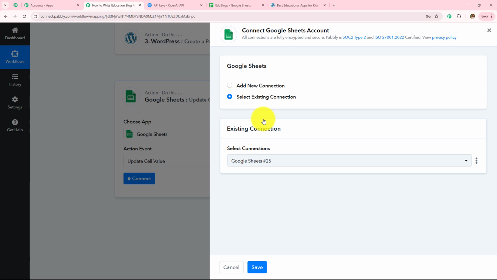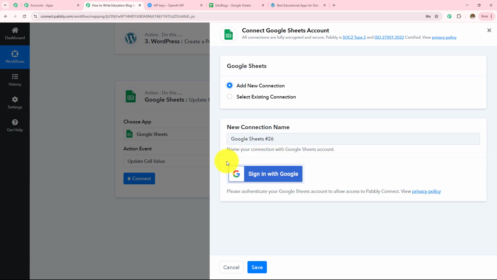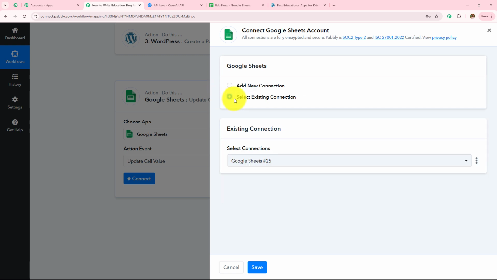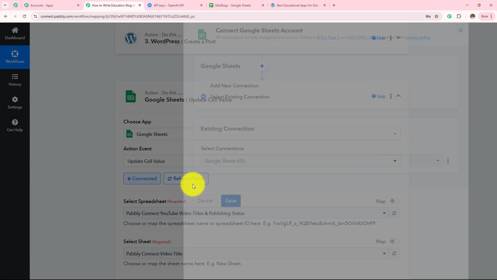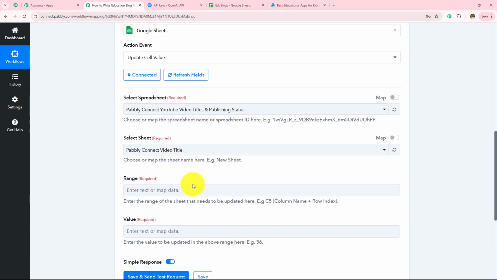If you have an existing connection, go with save. If you don't have one, click on this add new connection. Click on this sign in with Google, after which you have to choose your account and then you have to grant some permissions. As I already have an existing connection, I have created this connection multiple times, so I'm going to go with this existing connection and then click on the save. So here Google Sheets is connected with Pabbly Connect.